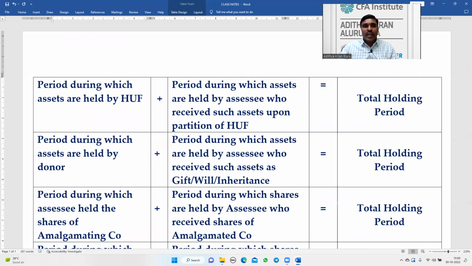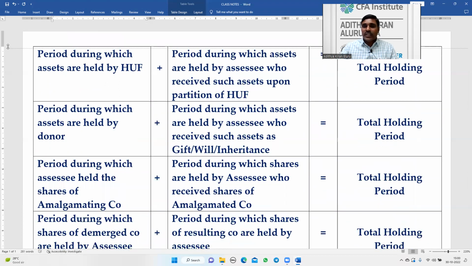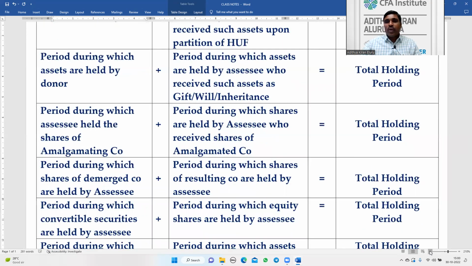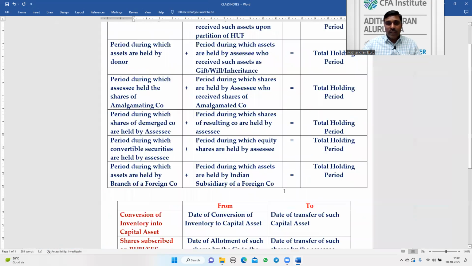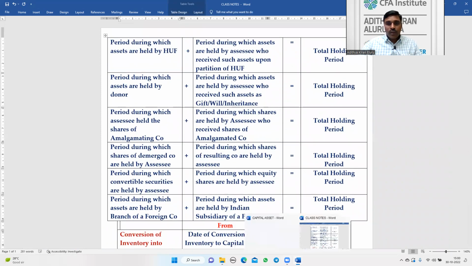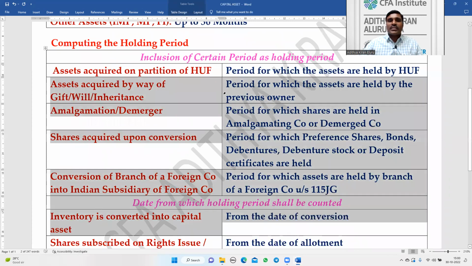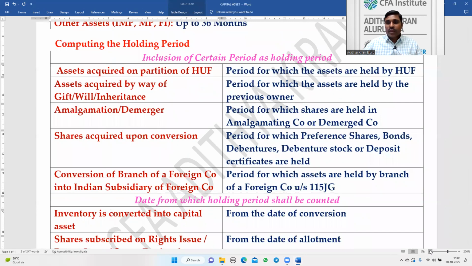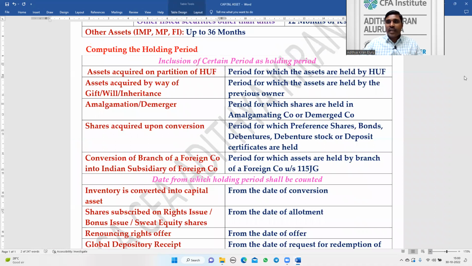It may take some time to prepare this way, but I'm suggesting not to revise this slide the day before the exam. At least when you are preparing the subject for the first time, make use of this detailed explanation. That's all. In the next lecture, we'll discuss the computation of capital gains and the exemptions, and how the exemptions are counted. For your better understanding, I'm giving the slide.